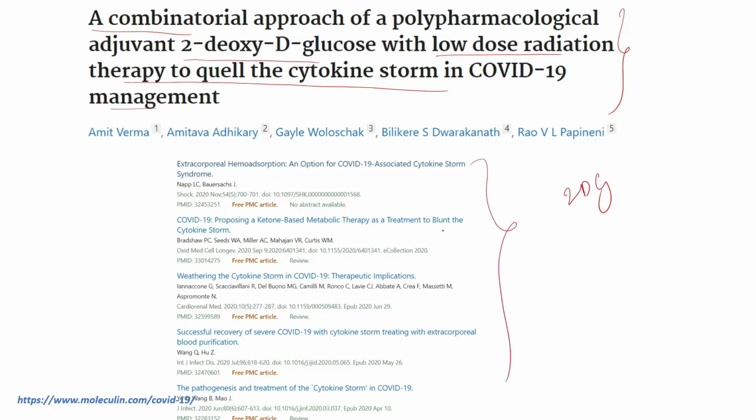So 2DG as a whole is a very good therapeutic option available to manage COVID-19, and it reduces the infectivity of COVID-19 and results in a decreased replication rate. That's how it has made it easier for physicians to control these things. So thank you so much, and that's a very short video. If you have any queries, just let me know.